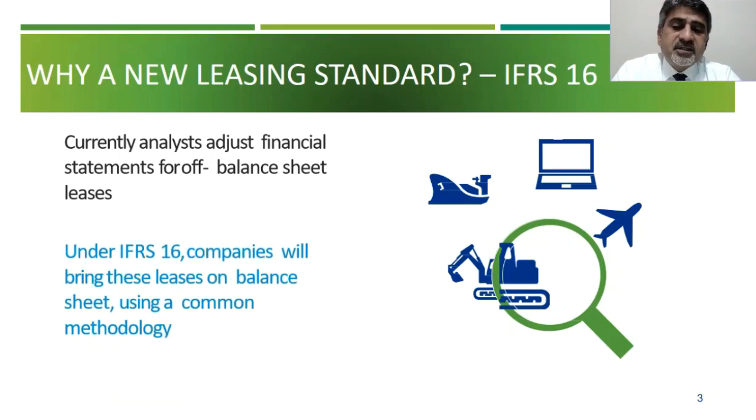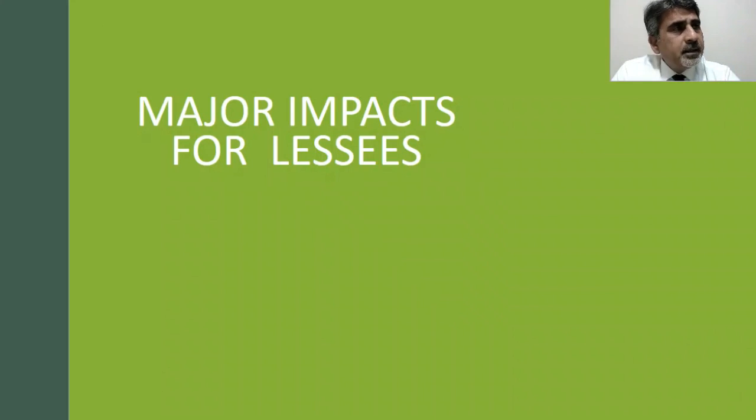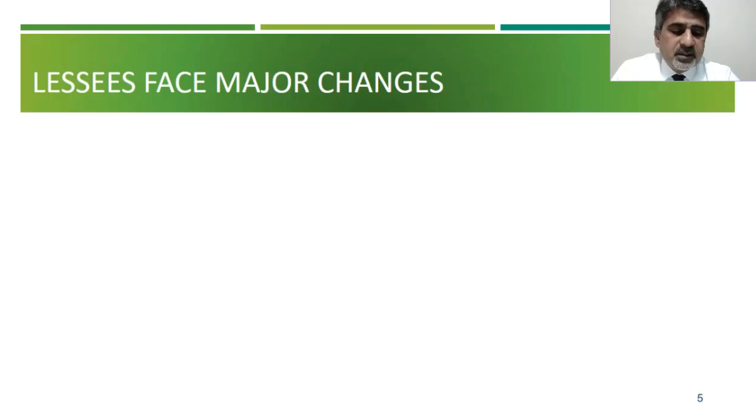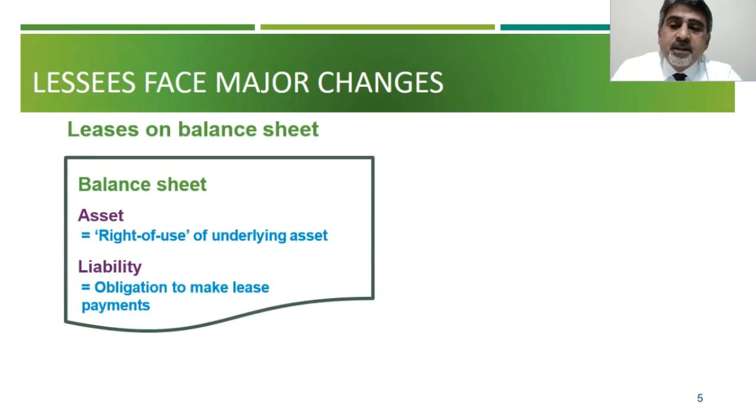So under IFRS 16, companies will bring these leases on balance sheet using a common methodology. Now, what will happen? You know that under a leasing arrangement, we have two parties, a lessor and a lessee. Lessor is the one who gives the asset, lessee is the one who receives the asset. So under IFRS 16, the significant changes have come for lessees, because lessor treatment is almost the same. The major changes have come with lessees. So what will happen with lessees? Their balance sheet changes. They have to bring down the asset. You call it the right of use of the underlying asset. So the right of use asset you have to create.